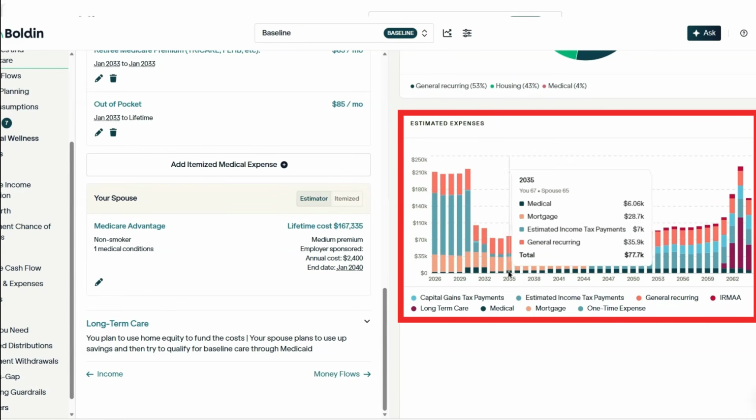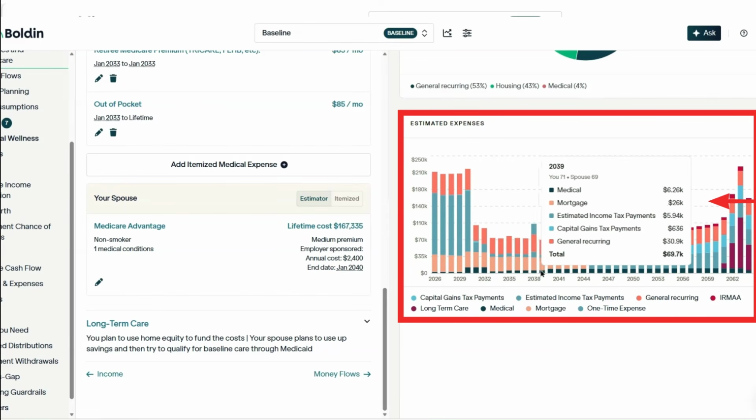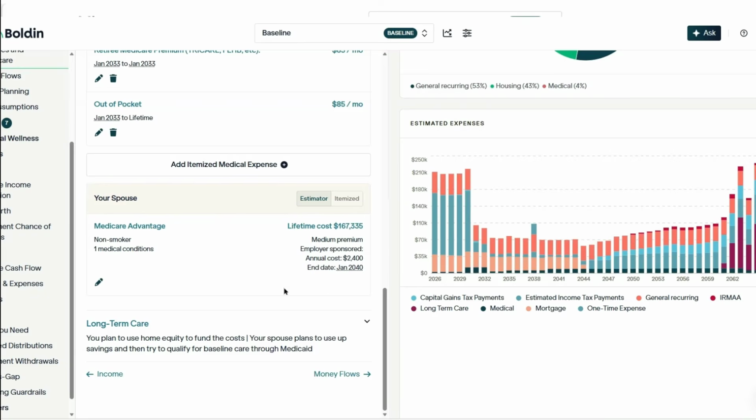And if you look over on this estimated expense chart just to the right of this section, let's look at the year 2035 when the spouse is 65, and you can see the medical coverage for both spouses is $6,060. And then you hover over the next one, it goes up a little bit with medical inflation. And now let's go to when the spouse is 70, and you can see that it jumps up significantly to $9,200. So that's when the Medicare kicks in. And that's how you can model employer-sponsored medical coverage.